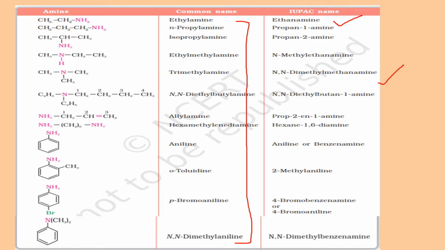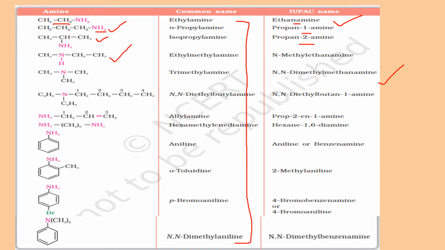So if it is a simple ethyl group and NH2, it is ethanamine. Notice here, there is no E after N, ethanamine. This is propanamine, but propanamine has two options. The NH2 group can be at the first position or the second position. So you need to specify propane-1-amine, propane-2-amine. In the same way, this is the secondary amine.